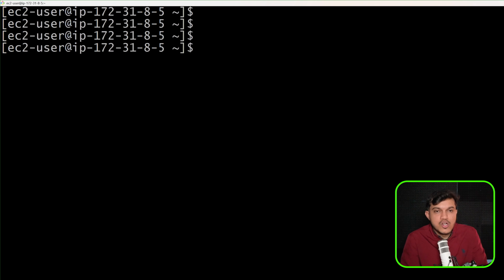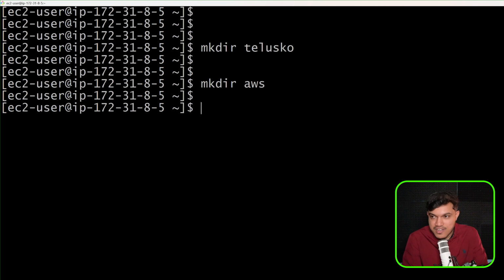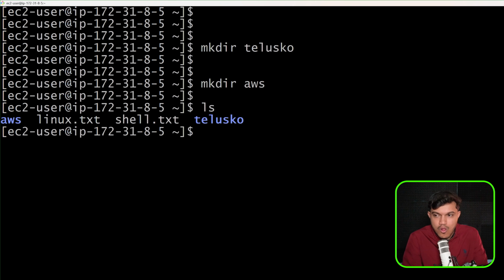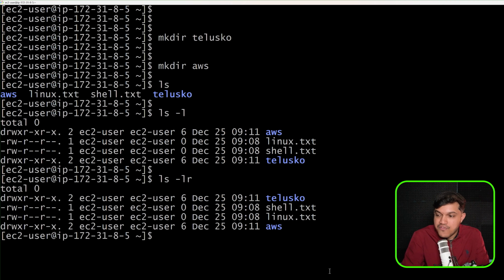Just to summarize, if you want to create any directory, mkdir, I would like to create one more, maybe Telusko. mkdir, maybe I would like to go with AWS, one more directory. Okay, great. ls, it will give you all. If you want to know also the identifiers, permissions, also the file names in the alphabetical order, then you have to go with ls -l. We also have an option here, ls -lr. You can see what is the difference. It will display all the files and directories which are there in the present working directory in alphabetical order.